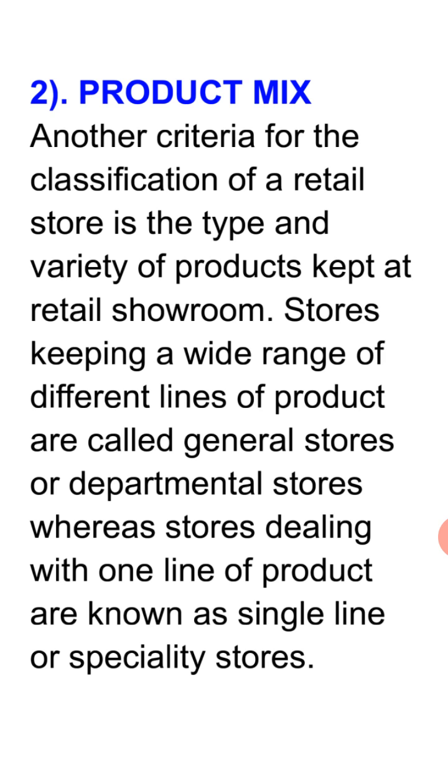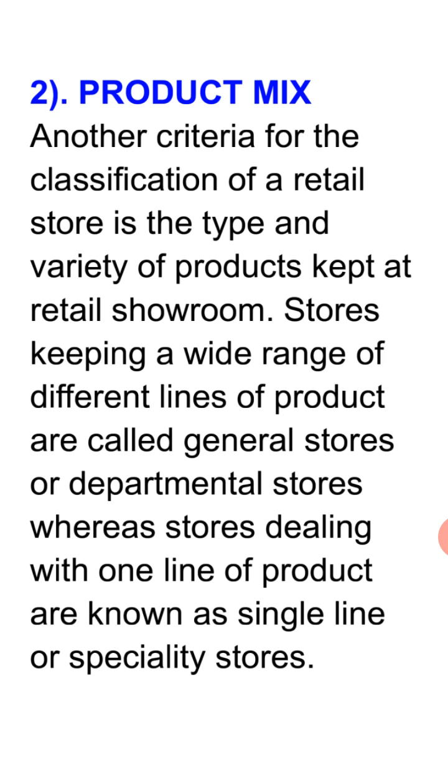This is another criterion for the classification of retail trade, on the basis of the variety of products kept at the retail showroom. The variety of products that you have kept in your showroom, how many varieties of products you have made available, on this basis we classify.